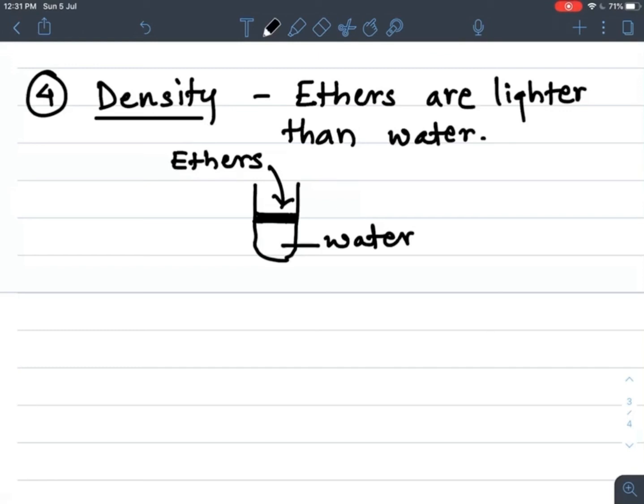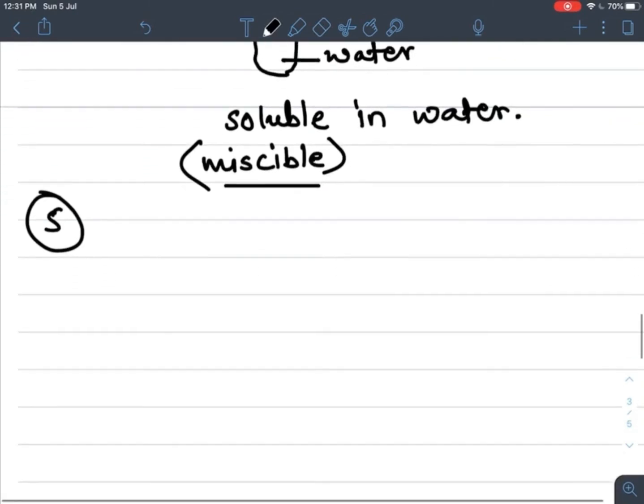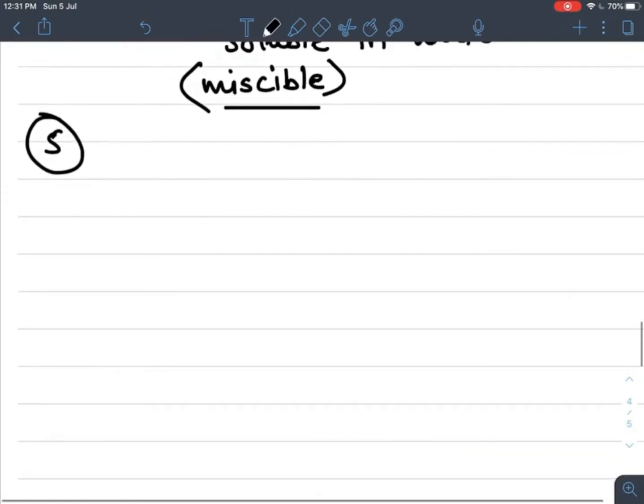but they are miscible with water, that is, they are soluble in water. Miscibility means solubility. The next property, number 5, is that they are soluble in water. When an organic compound is soluble in water, or which organic compound is soluble in water, this is also a most important property.